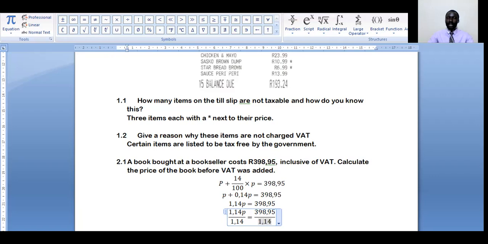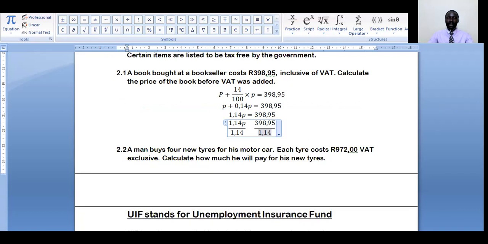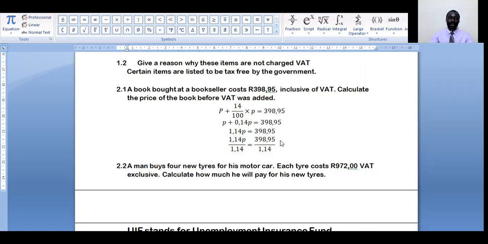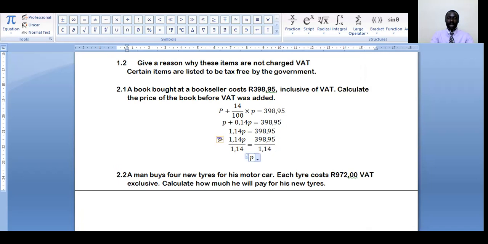Let's get our calculator right away and see what we can get from it. So this is going to be 398,95, and we have to divide by 1,14. What do we get? We get 349. That's the price. Yes, that's the price. So we'll say now this means the price P of the item is 349 rand...